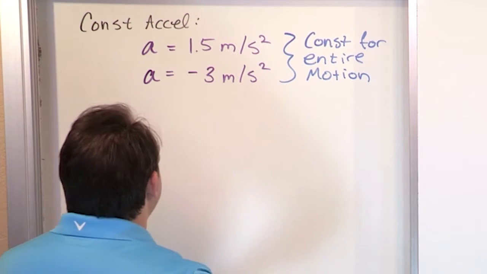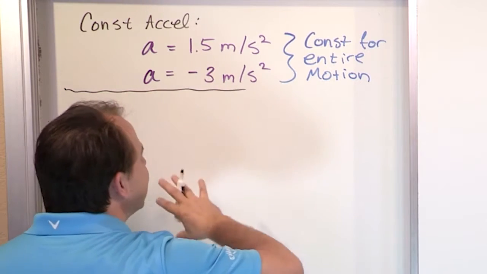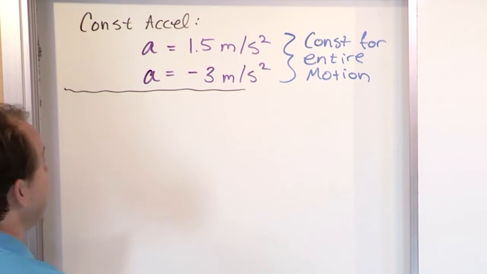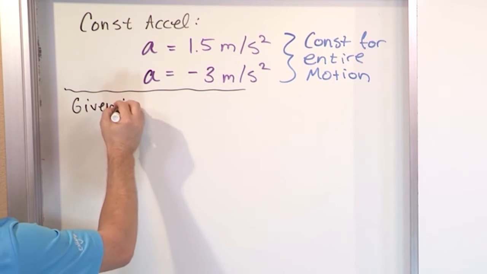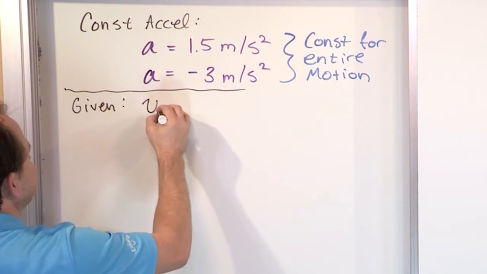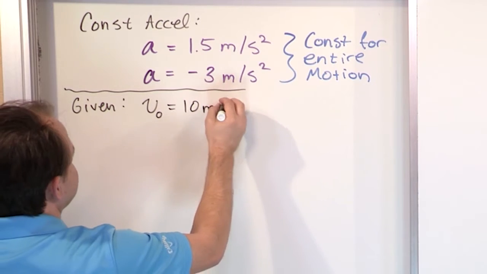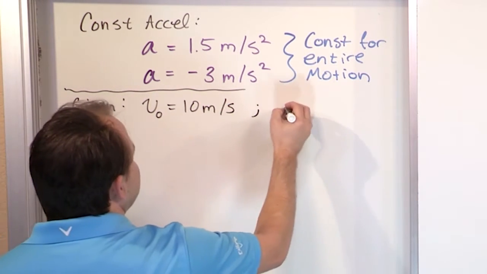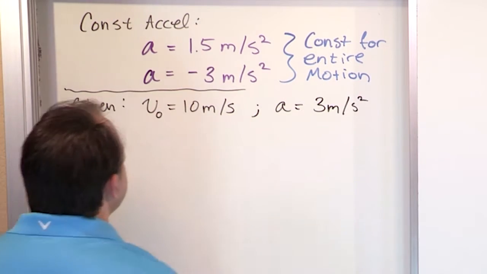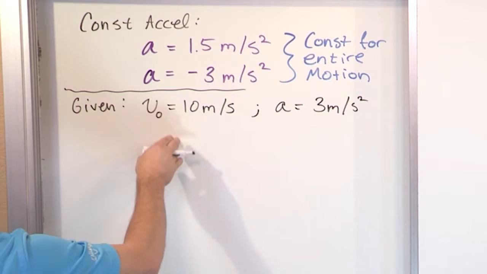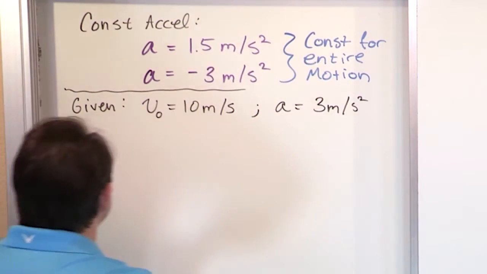So to get an intuitive feel for that, we're going to do something that we've done in the past. We're going to give a quick example because it's going to tie directly into the equations that we're going to be using to solve these problems. Let's say your initial velocity, v naught, v at time 0, is equal to 10 meters per second. And let's say the acceleration is constant, never changes, at 3 meters per second squared. What is going to happen to this velocity at every moment in time that we go down the road?